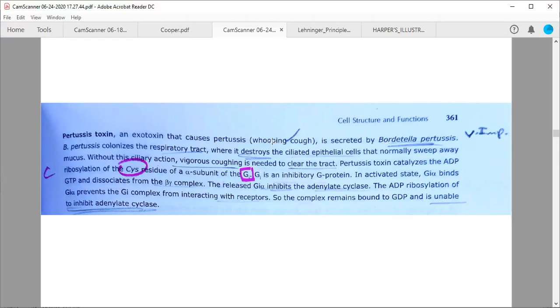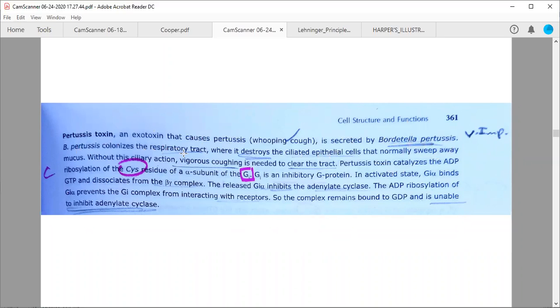This is the second name of this particular disease, pertussis, and this pertussis toxin is going to cause what is called whooping cough, जिसमें बहुत सारी खांसी आती है। And this causative agent, Bordetella pertussis, many times it has been asked in the match the column section, a number of questions आते हैं। So this Bordetella pertussis has been asked many times. It causes the disease called pertussis, caused by the toxin secreted by this Bordetella pertussis, which colonizes in the respiratory tract,